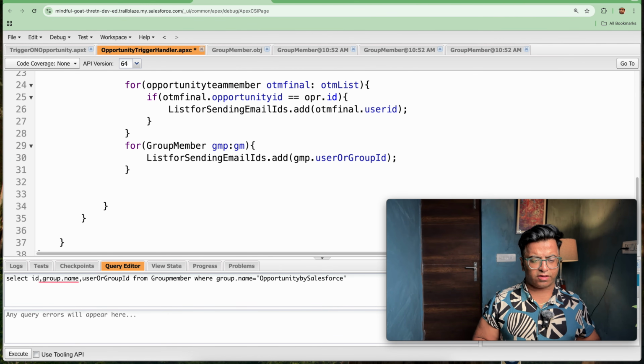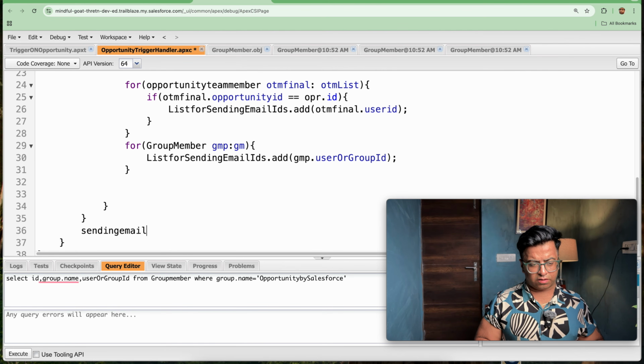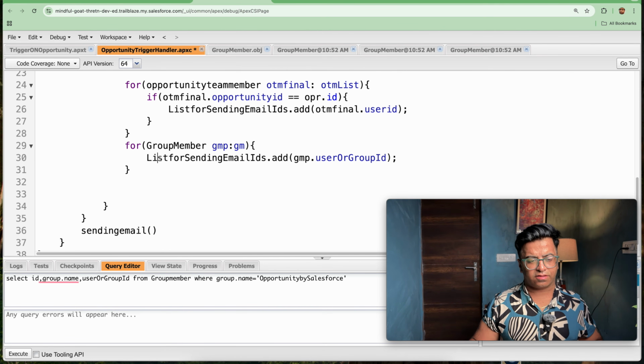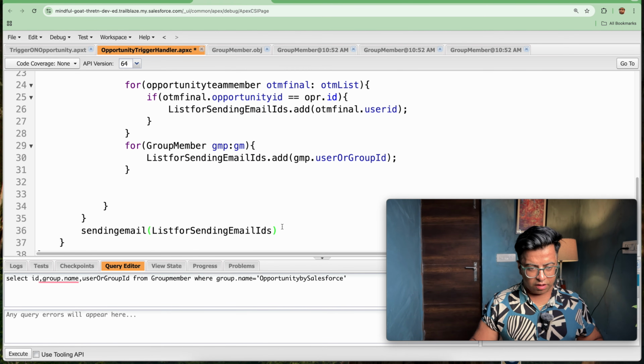So I will be calling a separate method here, that is sending email, and I will be passing this set, that is the list for sending emails, and I will be calling this method. So let's save this out.